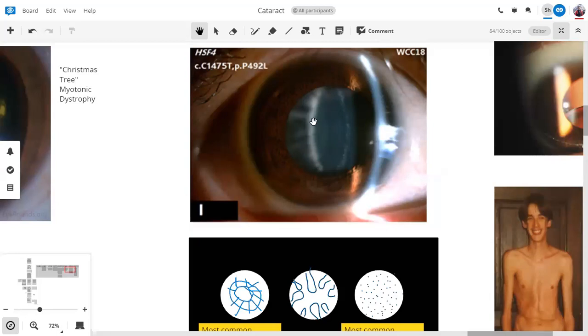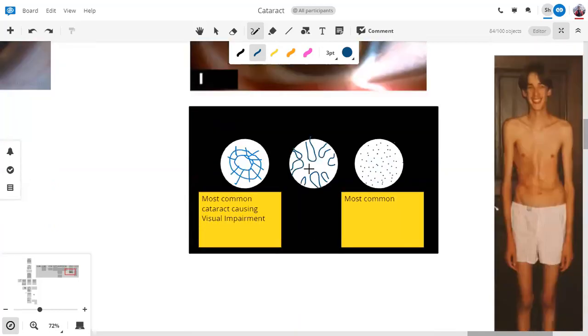So if we do not need to break up the nucleus or the cortical matter, we can simply insert a probe, a cannula, into this eye and aspirate the contents of the lens. This is called lens aspiration, and lens aspiration is done in children.